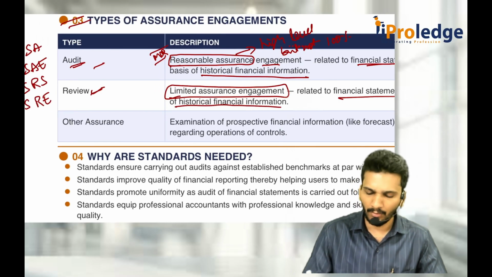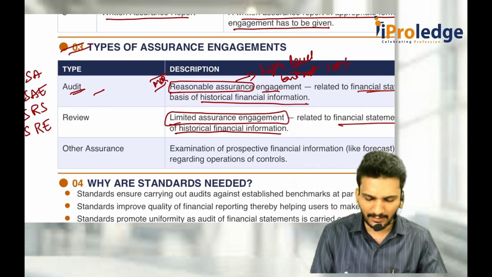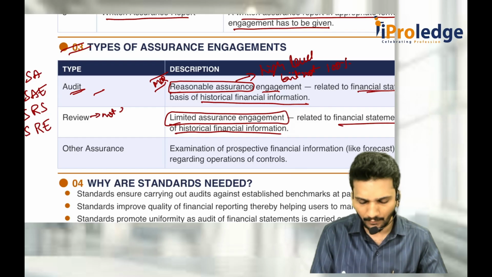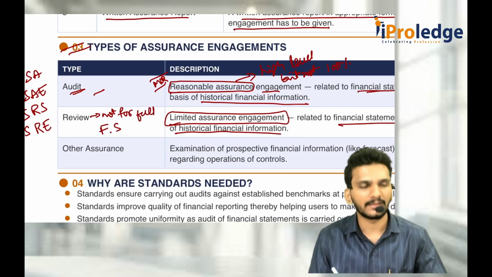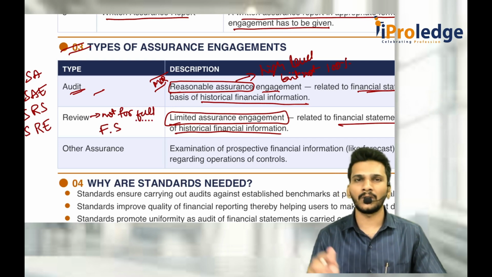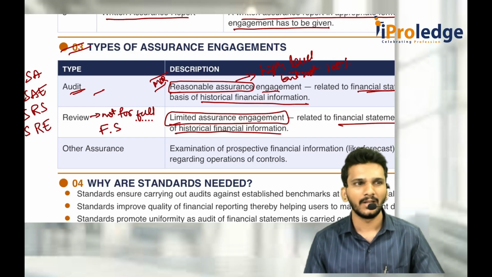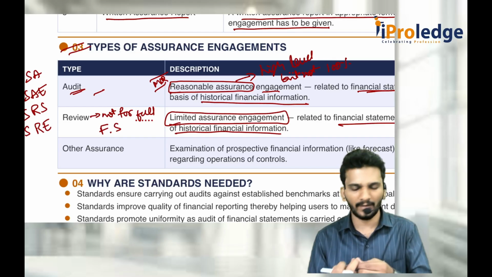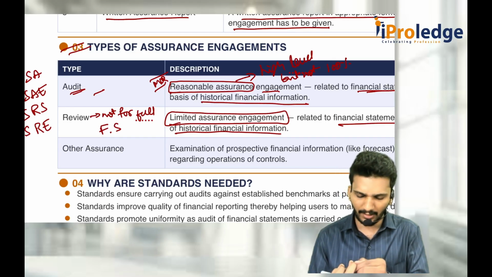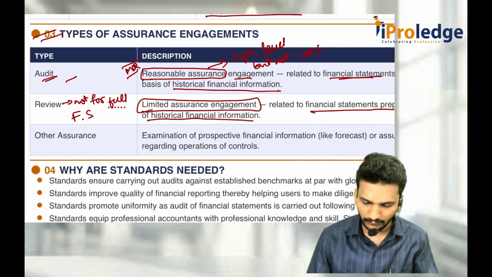Generally, review, why is it limited assurance? Because it is not for full financial statements. Maybe they might ask you to do only P&L verification, only balance sheet verification, or first 3 months or first 6 months. Part of the financial statements are being verified. That is why you are not giving reasonable assurance also.